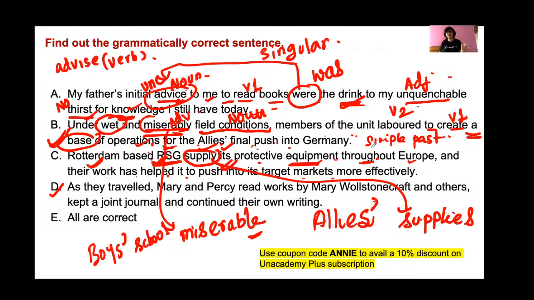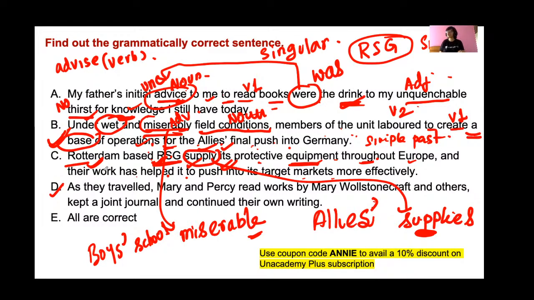RSG supplies protective equipment throughout Europe, and their work has helped it to push into its target markets more effectively. Why supplies? Supplies is the s or es form of the verb supply. RSG is singular. This RSG is the name of a company. Only one company, so this is singular.